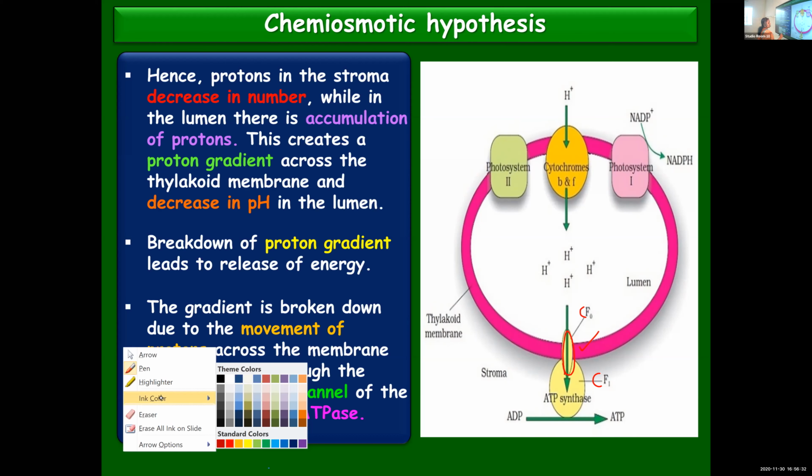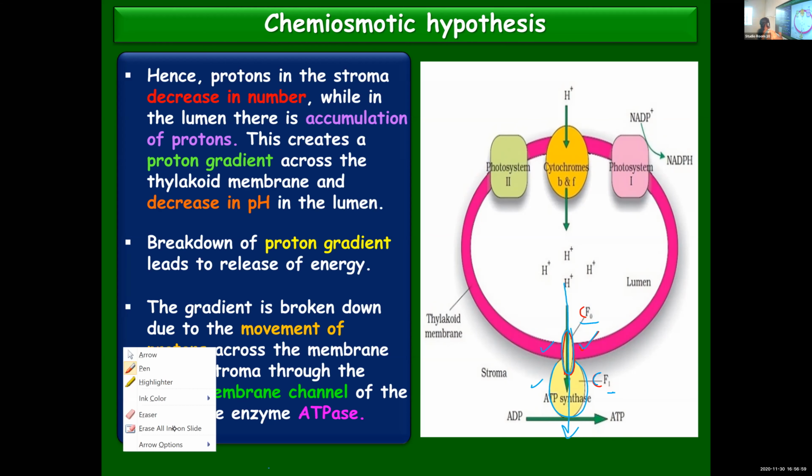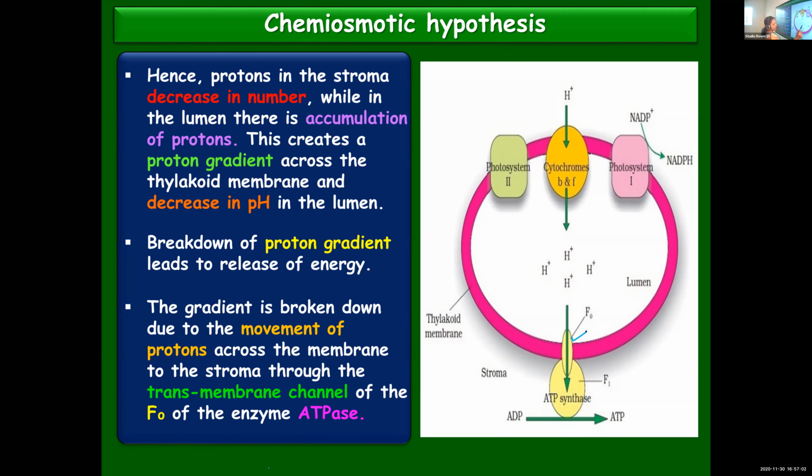Whereas the other part which is projecting out, we call it CF1. So these are the two parts. CF0 acts as a transmembrane channel, and this will help in the movement of protons through this channel, a channel existing across the membrane.